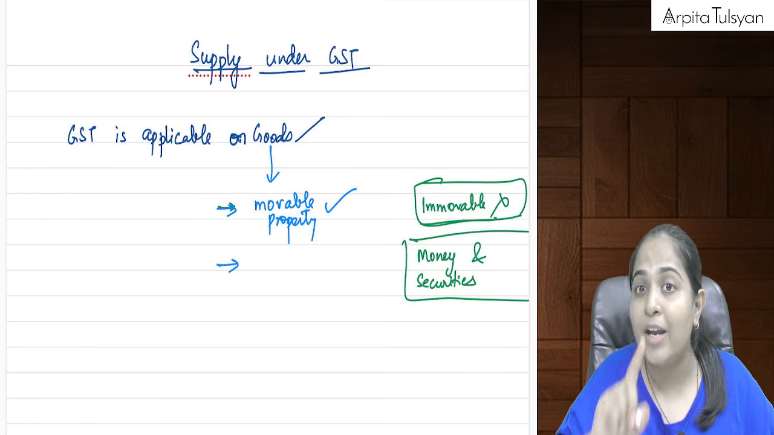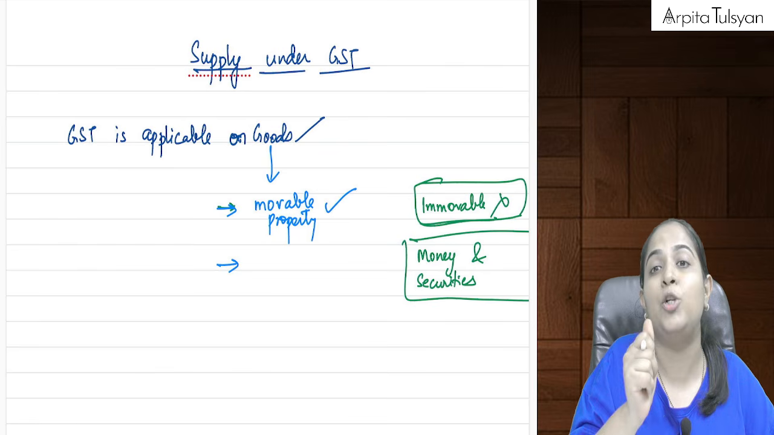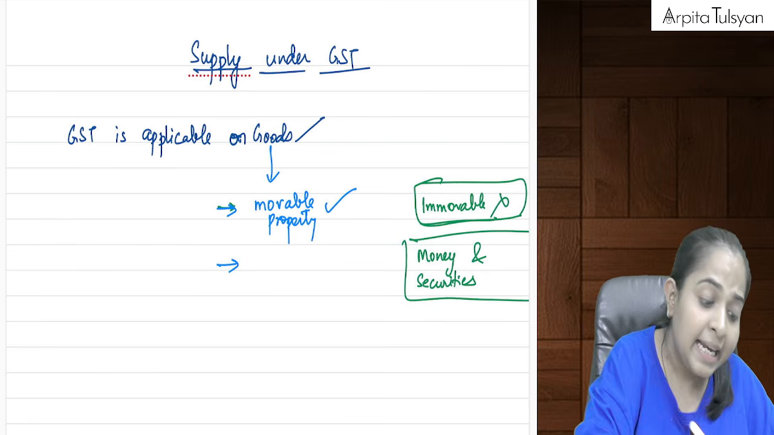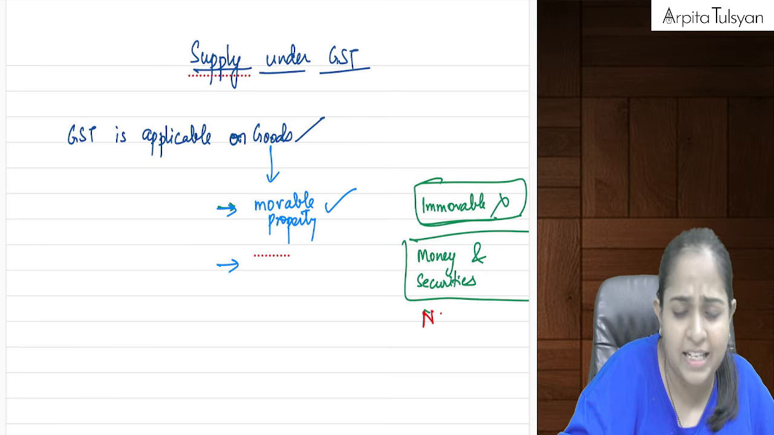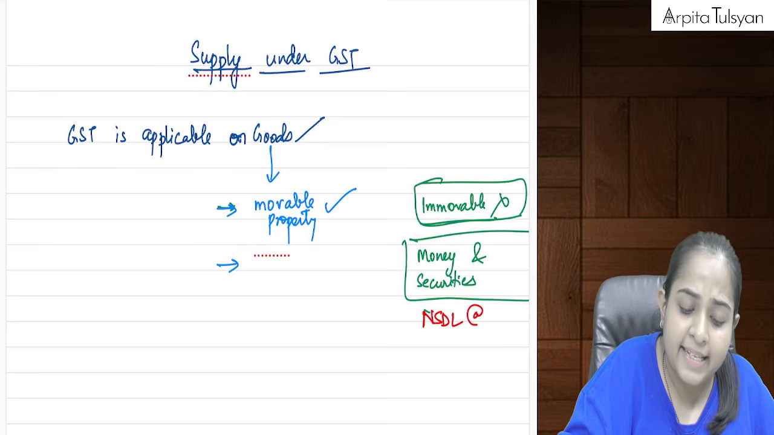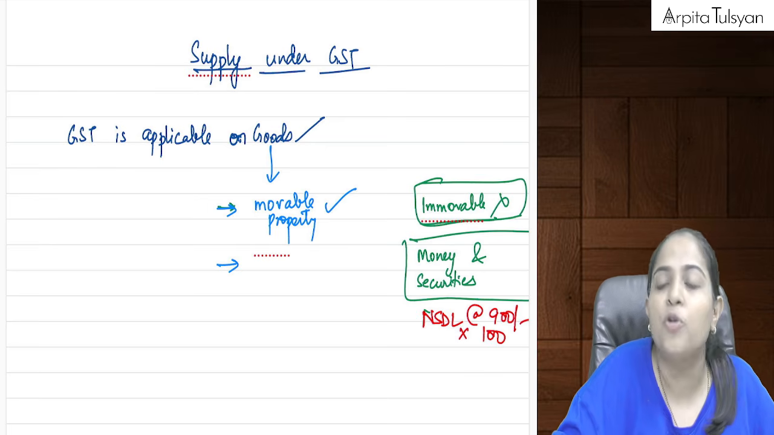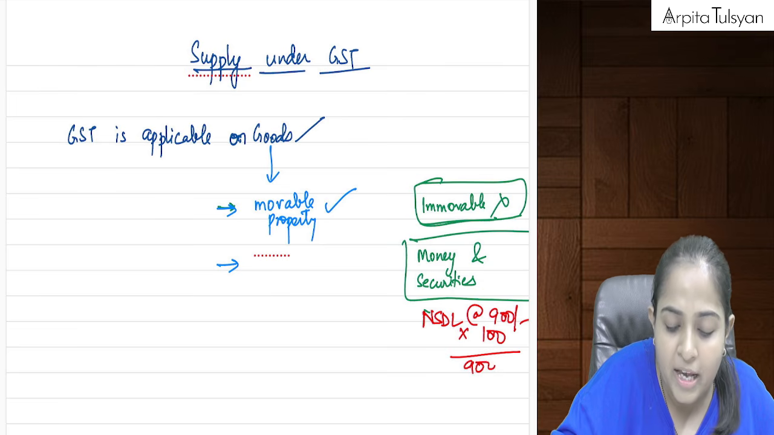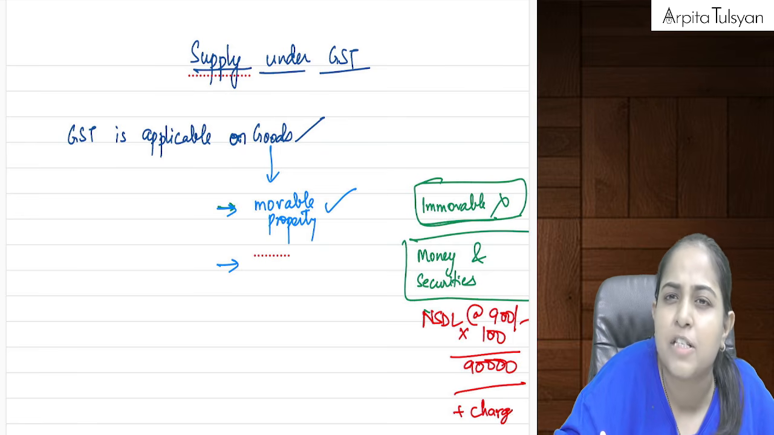Okay, see, I am again not talking about the brokerage and the commission. I am just talking about the value of shares that you have purchased. Let's say for example, NSDL shares, I'm just giving you an example. Let's say NSDL shares are running at 900 rupees, and I have told my broker to buy 100 shares for me. So can I say I will be paying him 90,000 rupees plus some charges for that?